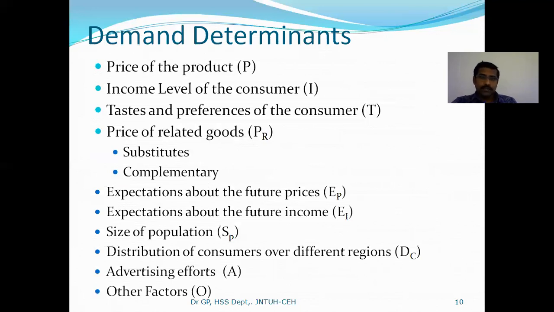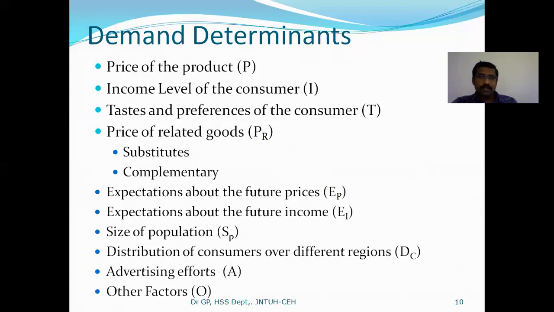Let us see. So here, price of the product, very common, because based upon the price, our desire will change, our interest will change, right? If price is high, our intention to buy, our desire to buy will reduce. So automatically, if price is less, more people intend to buy.